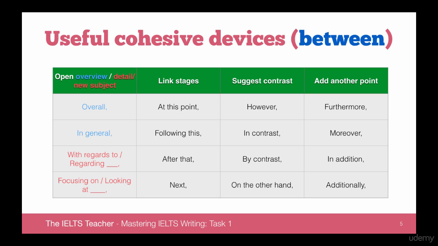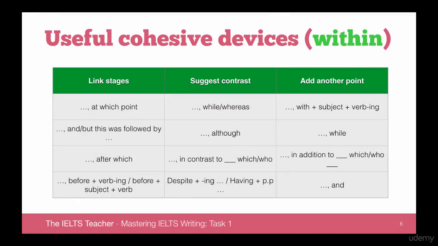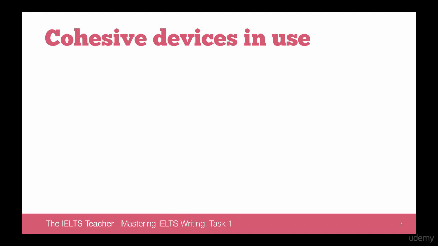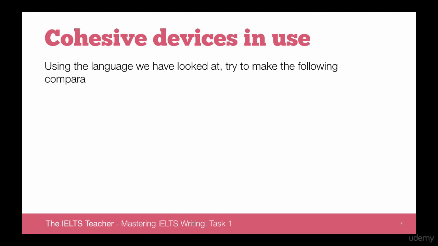Opening a paragraph, linking stages, suggesting contrast, adding another point. And also for within sentences, to link stages, to suggest contrast, to add another point. And you can try practicing these in your responses. Let's have a look at cohesive devices in use.